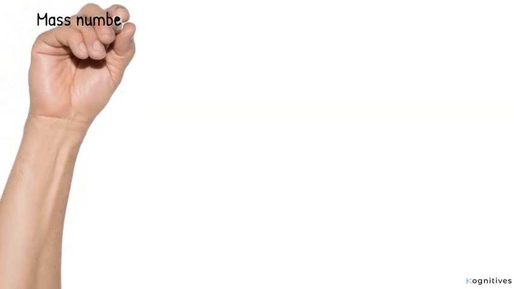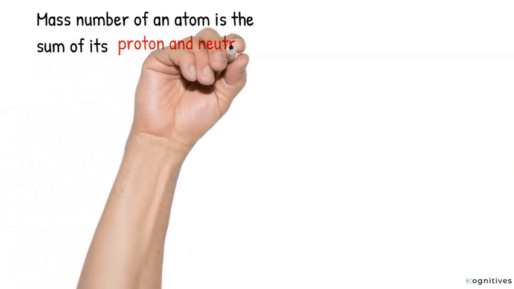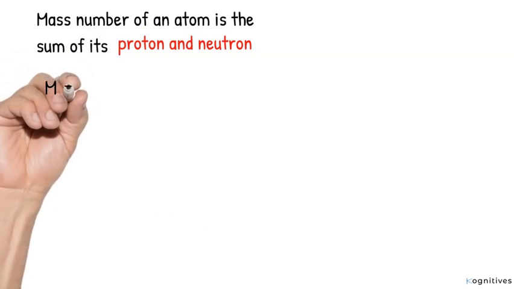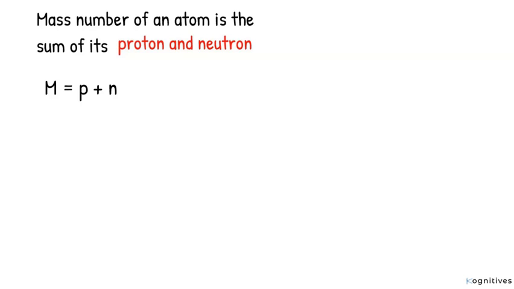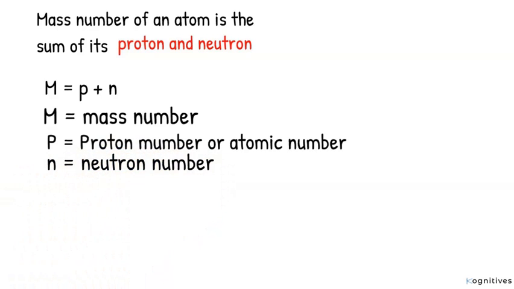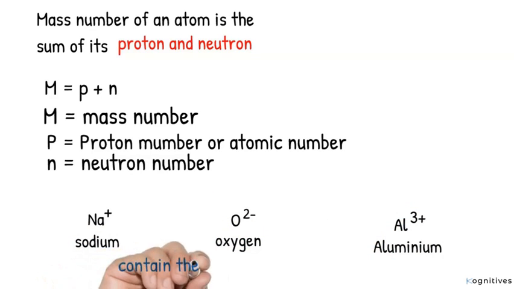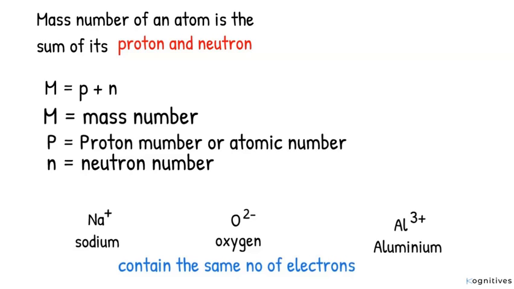Please note that the mass number of an atom is the sum of its protons and neutrons. So, M equals P plus N, where M equals mass number, P equals proton number or atomic number, and N equals neutron number. You got that right? Observing the table above, you will notice that the sodium, oxygen, and aluminium ions contain the same number of electrons. So, they are said to be isoelectronic.